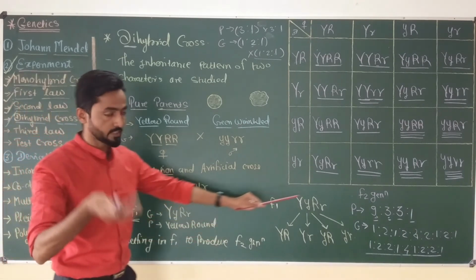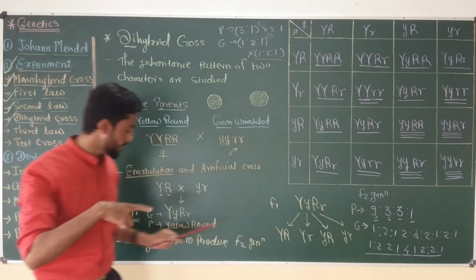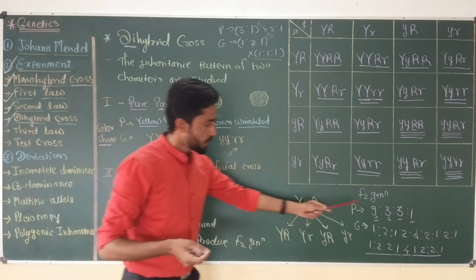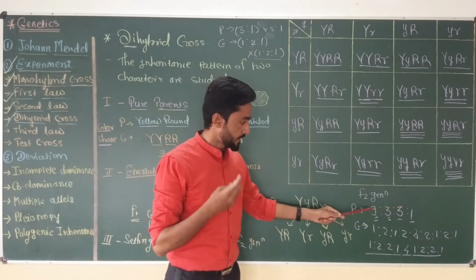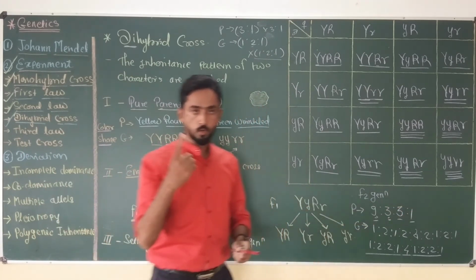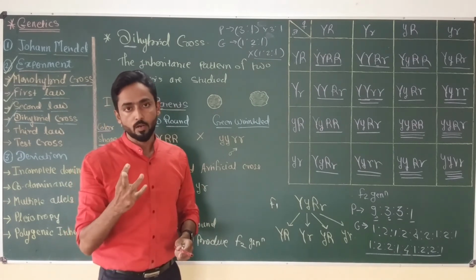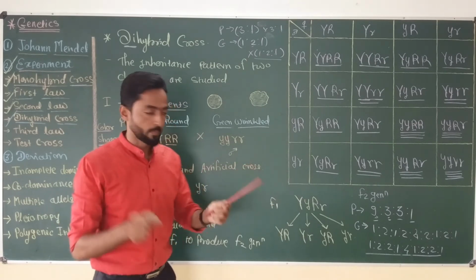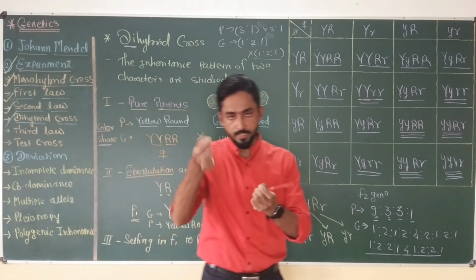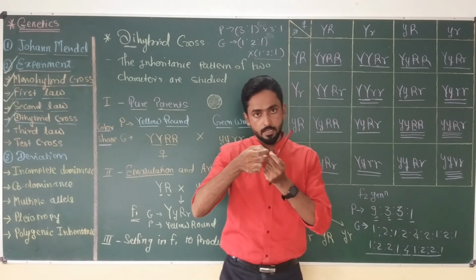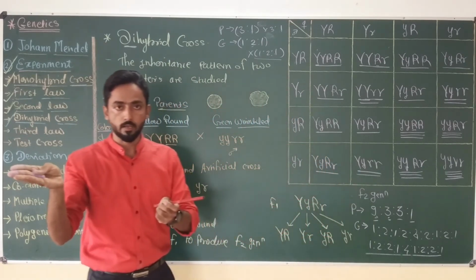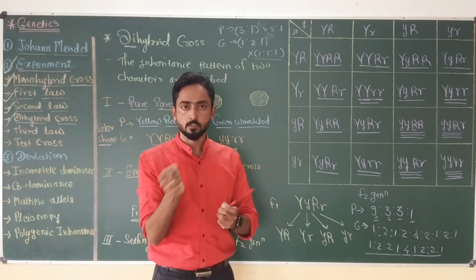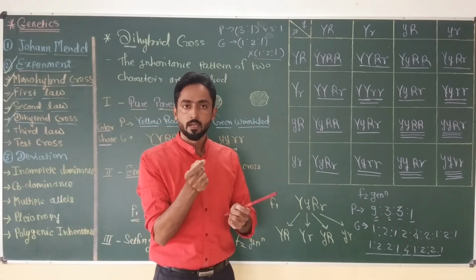Now in the F2 generation, he was expecting 75% yellow round and 25% green wrinkled, but to his surprise, he got 4 different types of combination. That is 9:3:3:1, yellow round, yellow wrinkled, green round, green wrinkled. And this has happened because of independent assortment. That means both the characters can be independently assorted. So yellow can be combined with round, yellow can also go with wrinkled, and green color can also go with round, and green color can also be combined with wrinkled.